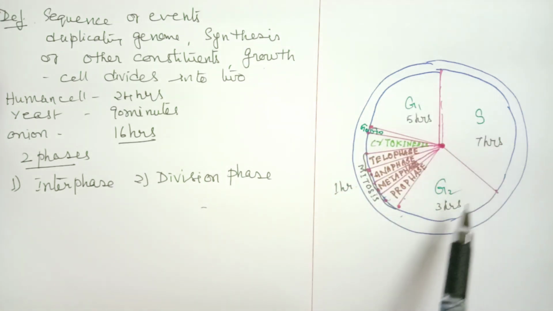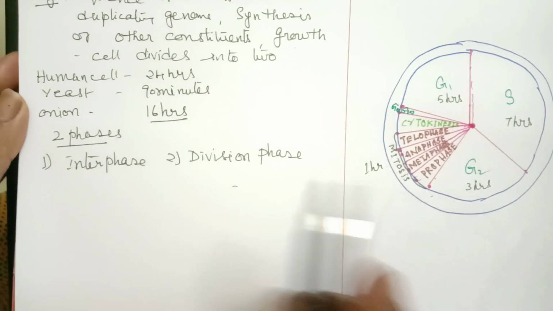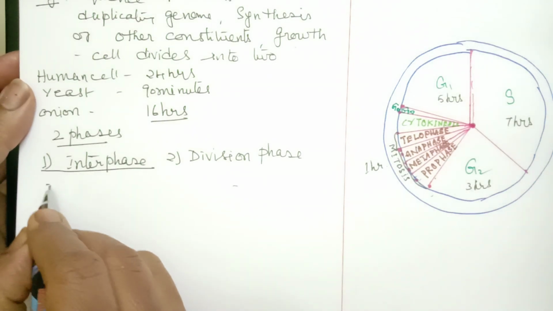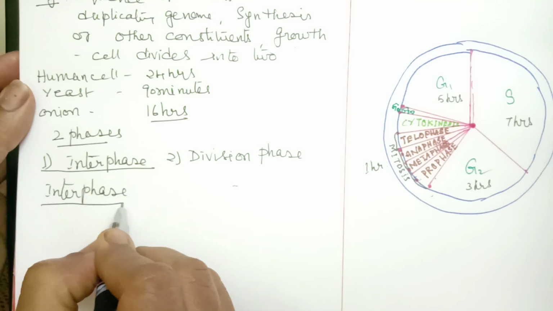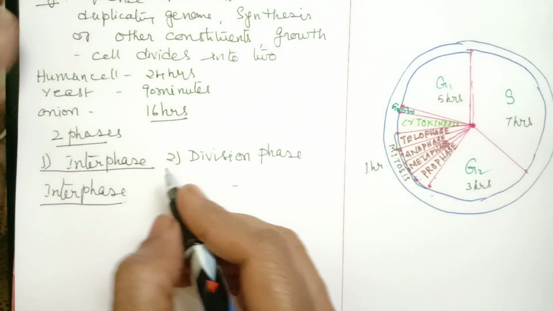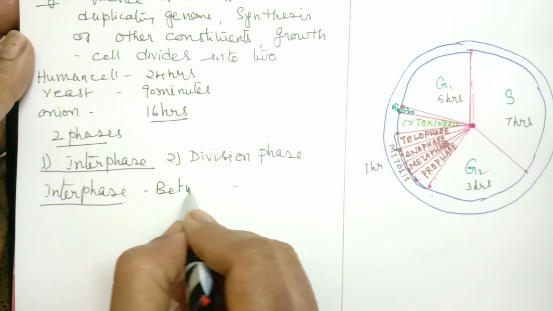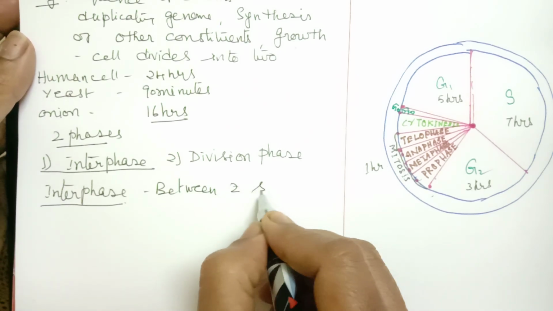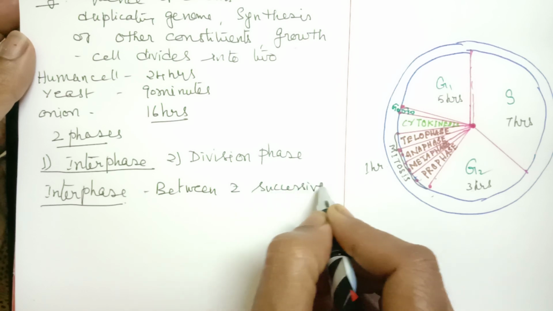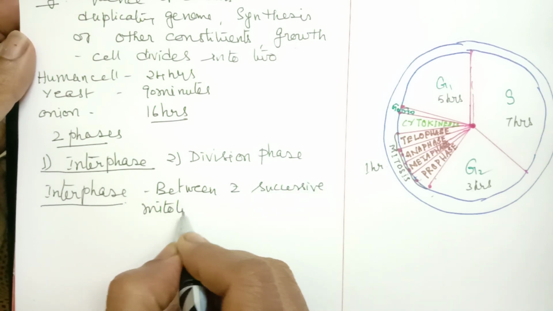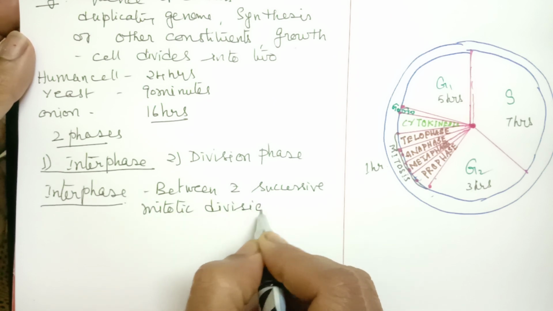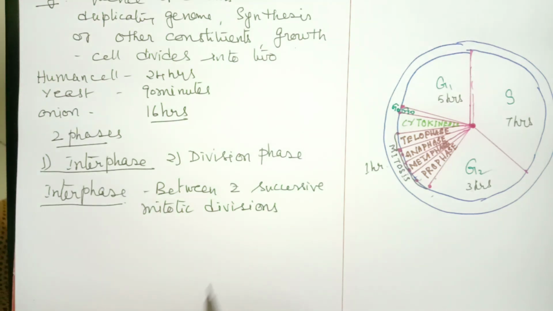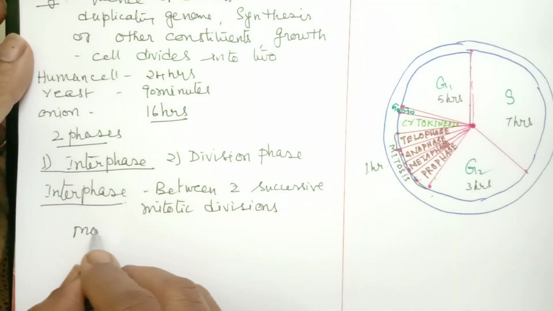So let us see what are all the different stages in detail. First we will start with the first phase of cell cycle, that is interphase. It occurs between two successive mitotic divisions. Successive means which take place one after the other. That is called interphase, and it is the most active phase.